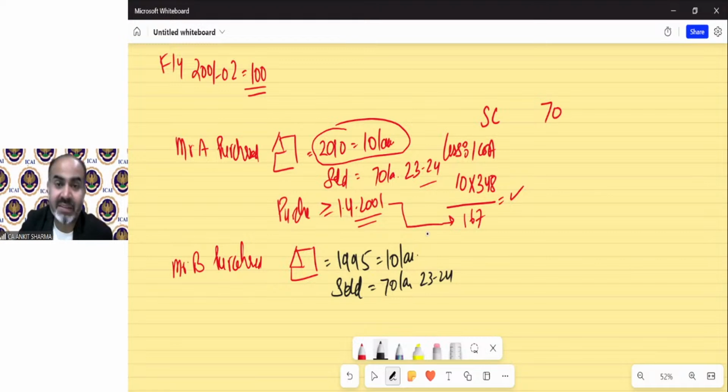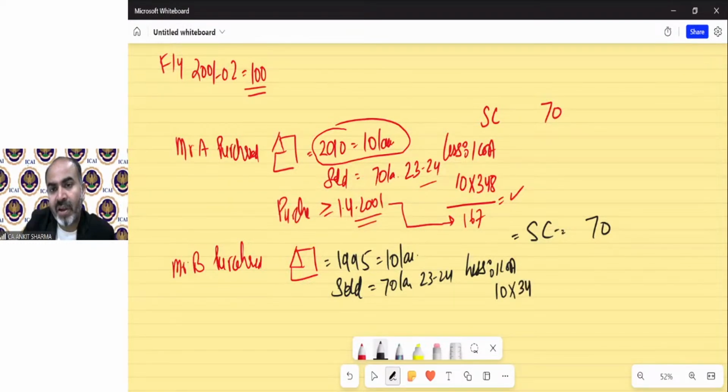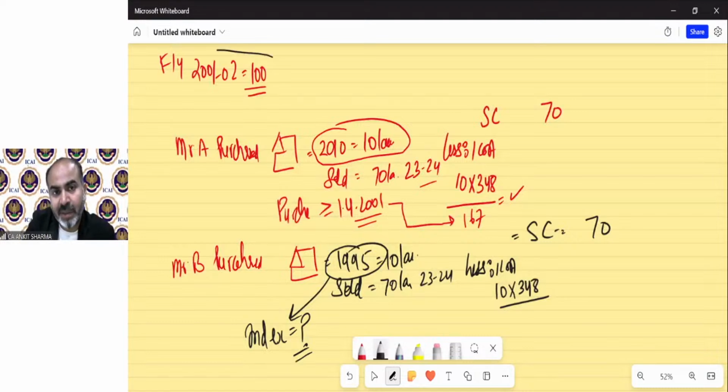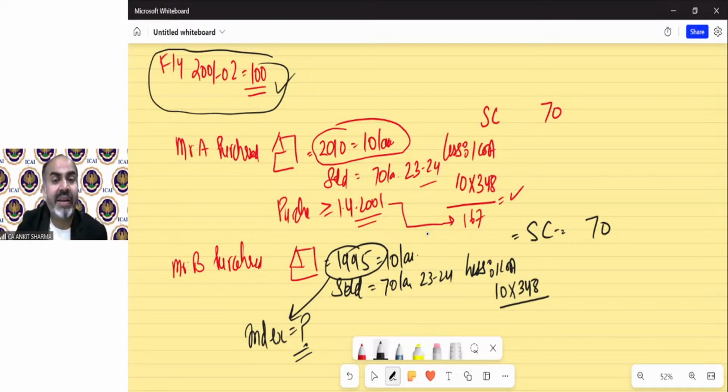Now the problem arises. The sale consideration 70 lakh. But now when we will apply the index cost of acquisition concept, we have the cost 10, we can multiply with 348. But we do not have index for year 1995. There is no index for year 1995, because indexation concept already discussed from 2001-02. So there is no index given from 1995.